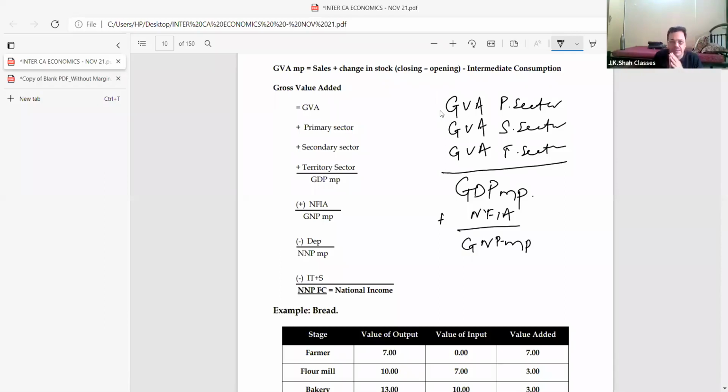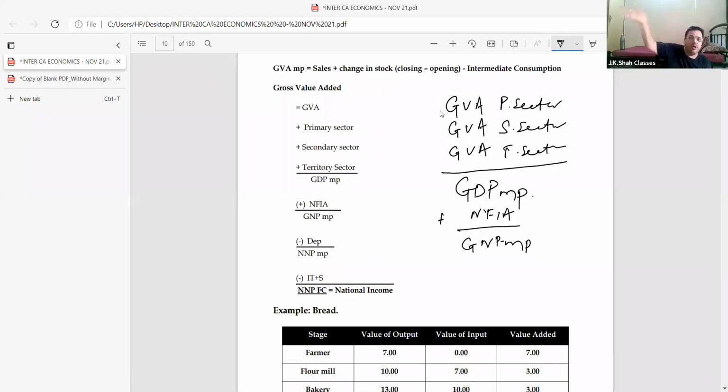I'll give you another understanding. Till now, beta, GDP is something we found here. That is something within the domestic territory of the country. So something in the domestic territory, primary, secondary, tertiary, it's domestic. But bacha, here I'm saying Jaguar company earned income in the US, and from the US it gave money to my country.